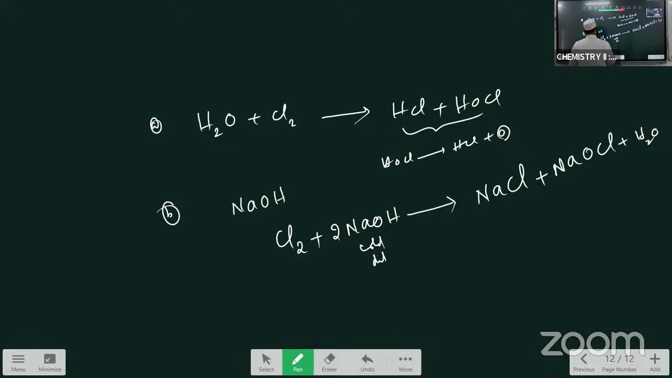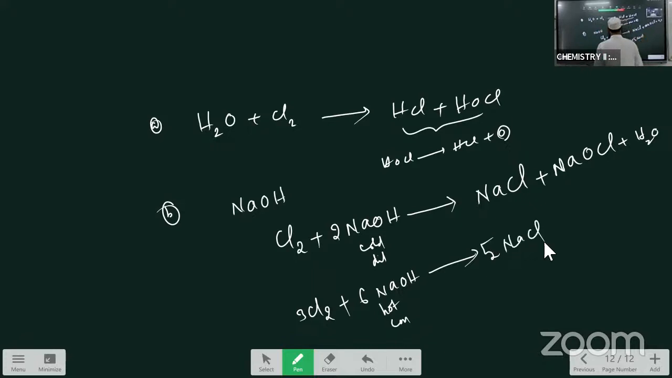And the second condition: chlorine reacts with the, you have to take 3 moles of Cl2. Chlorine reacts with hot and concentrated NaOH, so write 6 NaOH. And what is this condition? I am taking hot and concentrated NaOH with which chlorine reacts. And out of these 6, make 5 into NaCl, 5 NaCl. And here you will get NaClO3, sodium chlorate.